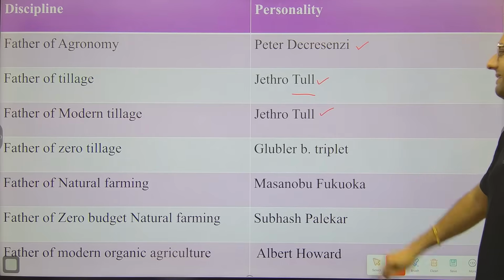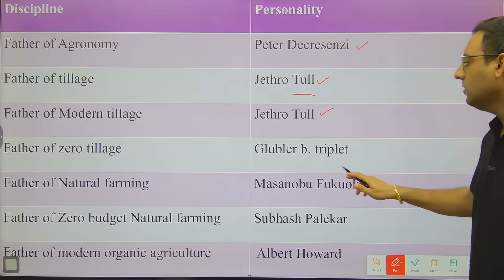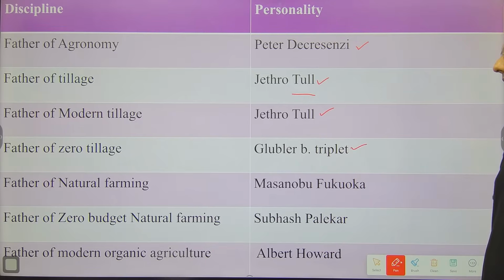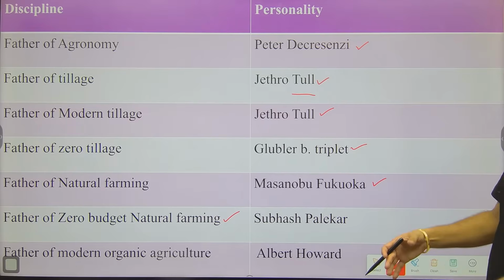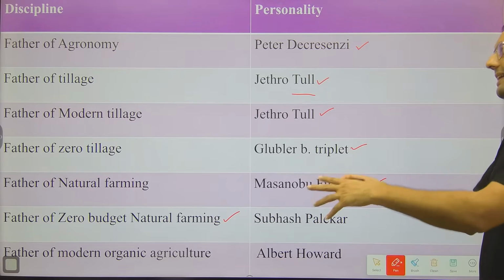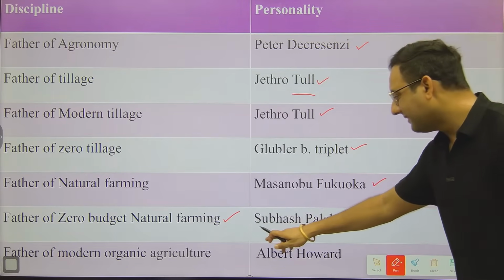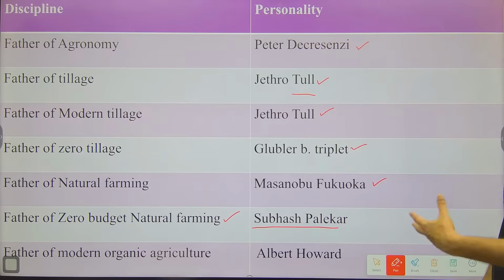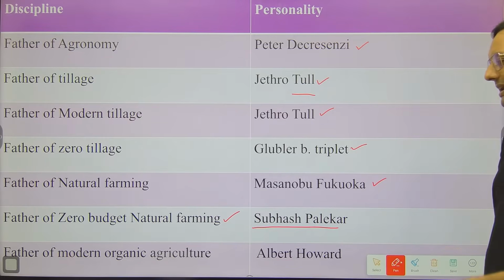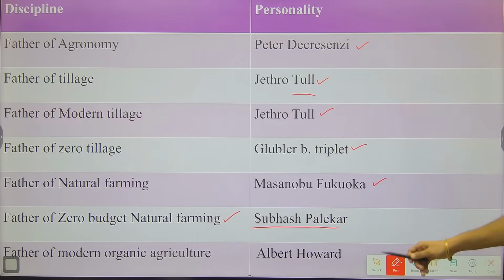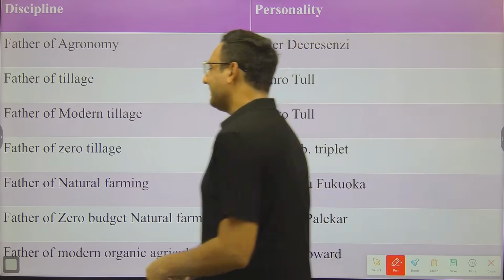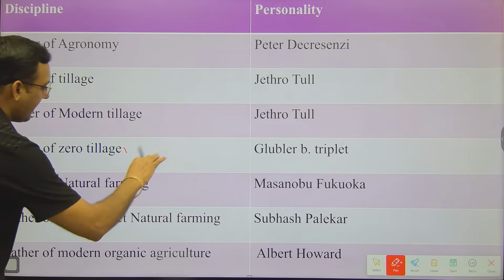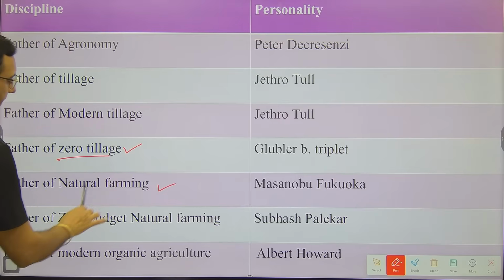Father of modern tillage is again Jethro Tull. Father of zero tillage is Glabrev B. Triplet. Father of natural farming is Munsobu Fukuoka from Japan. Father of zero budget natural farming, also called ZBNF, which is very important in India, because this is introduced by the Indian person, Mr. Subhash Palekar Sahab. And the last one is father of modern organic agriculture. It is Albert Howard.